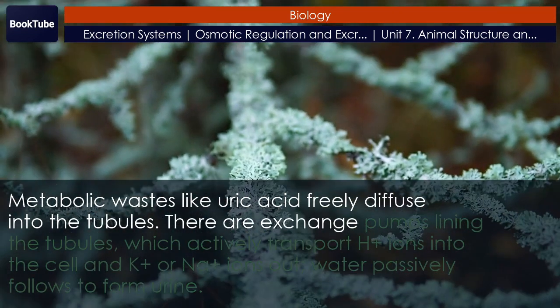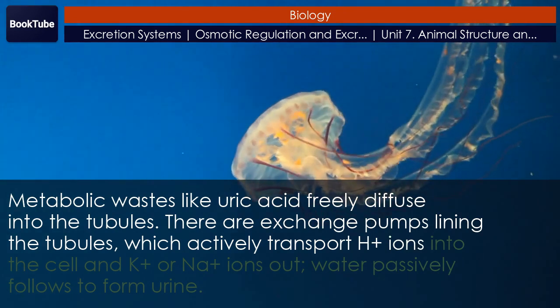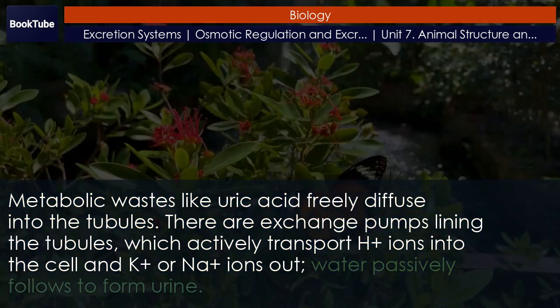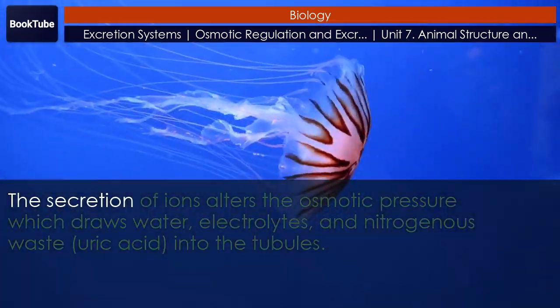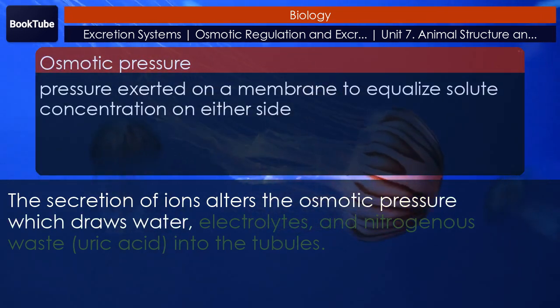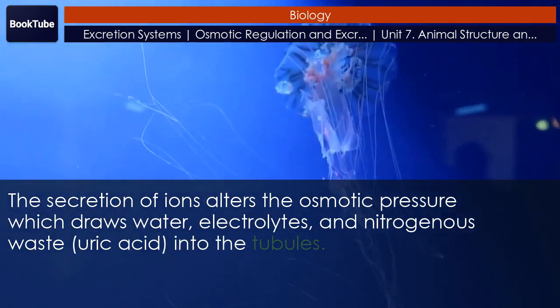There are exchange pumps lining the tubules, which actively transport H+ ions into the cell and K+ or Na+ ions out. Water passively follows to form urine. The secretion of ions alters the osmotic pressure, which draws water, electrolytes, and nitrogenous waste, uric acid, into the tubules.